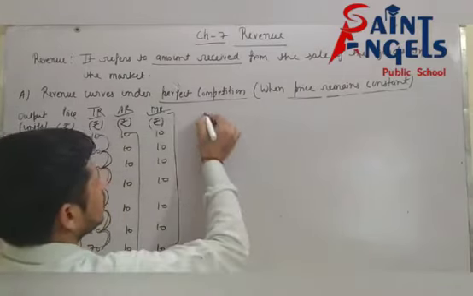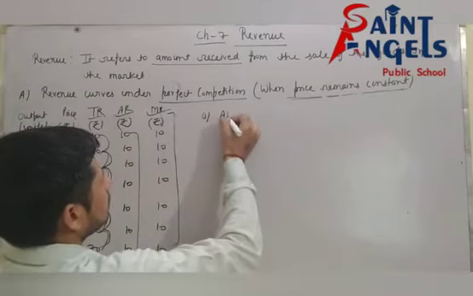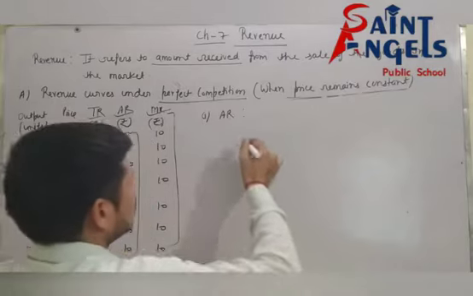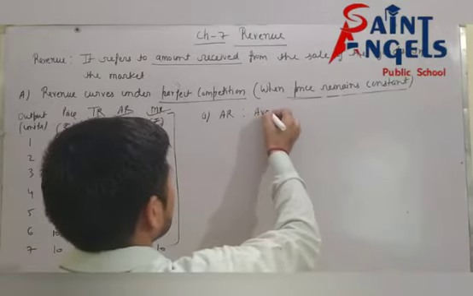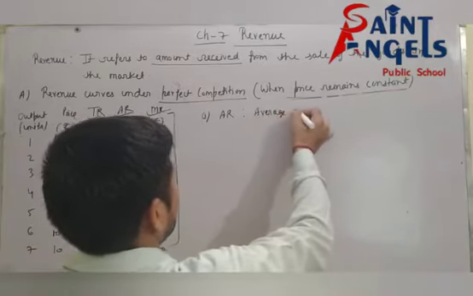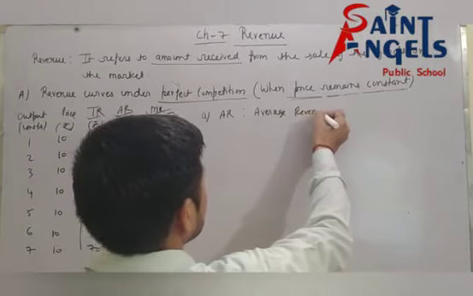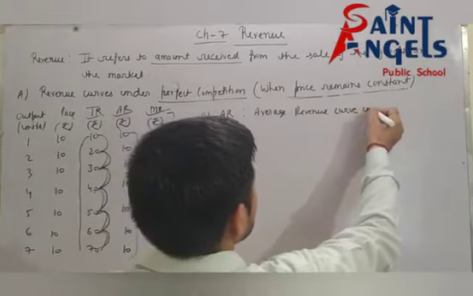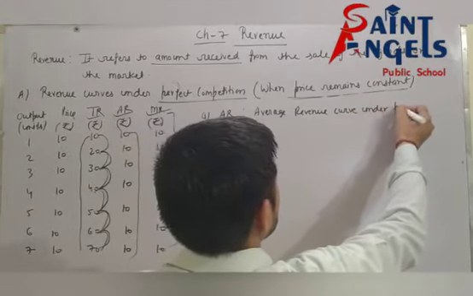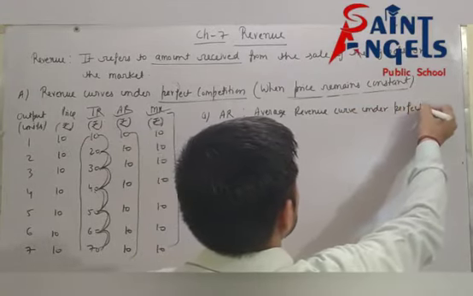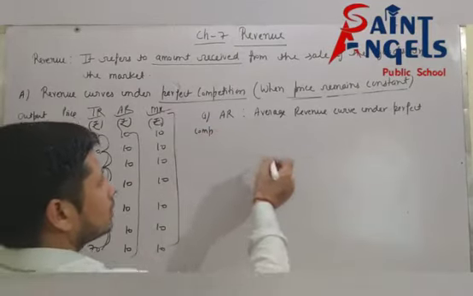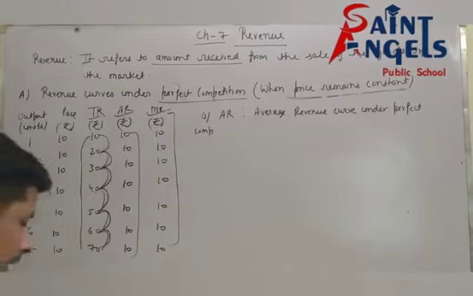See, average revenue curve under perfect competition, or you can say the AR curve is perfectly elastic.